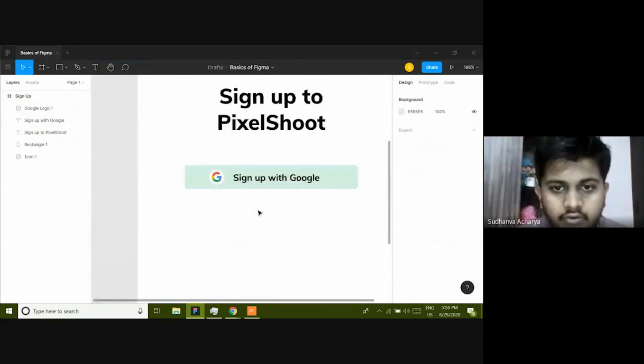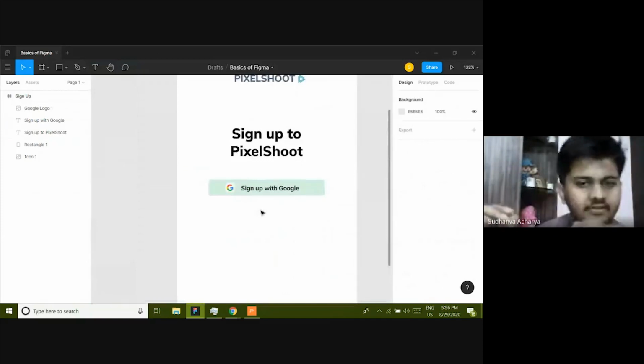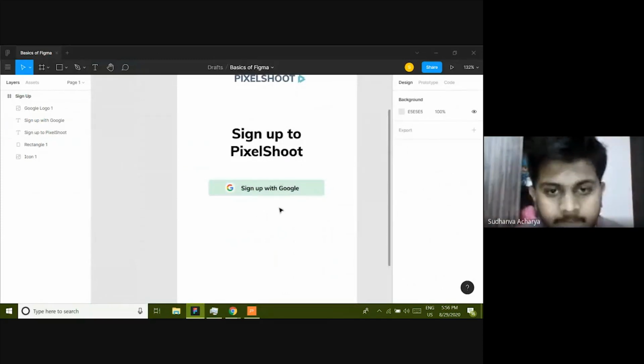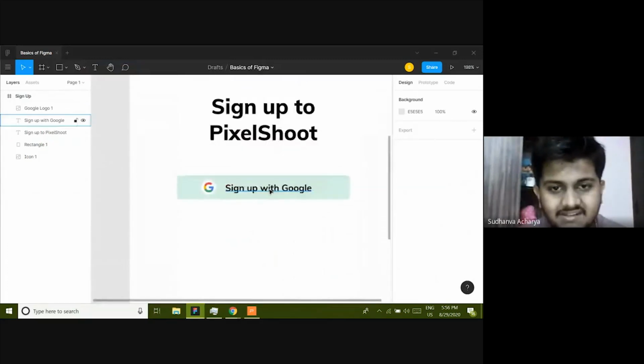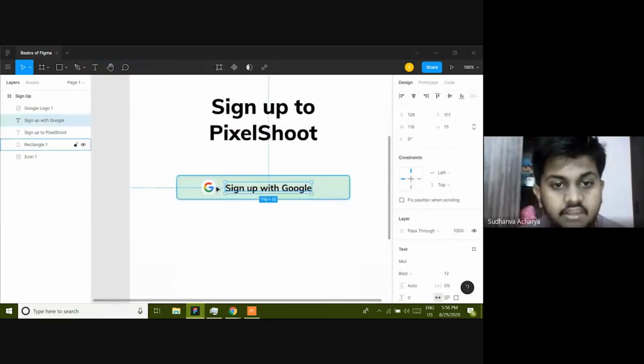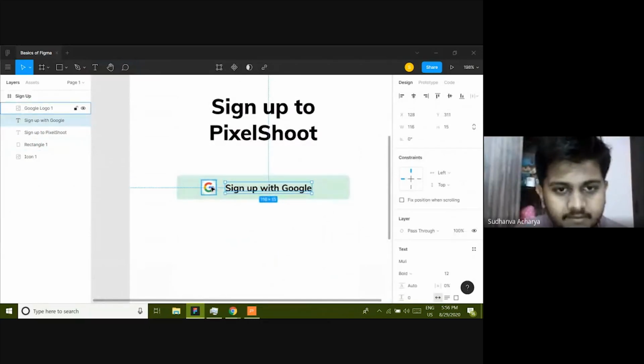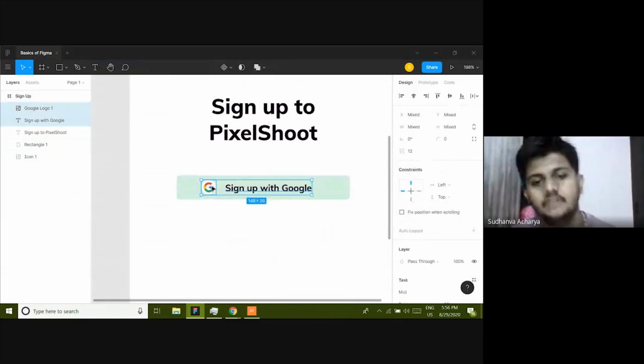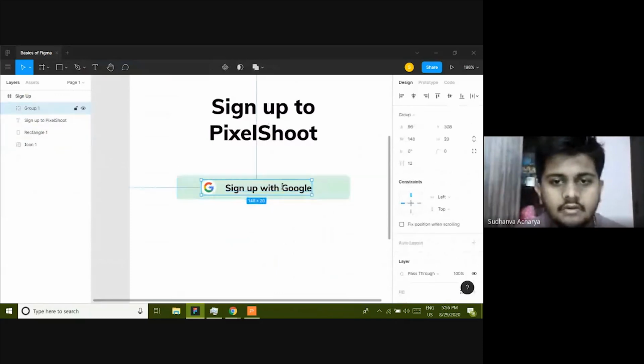And then what I could do is group sign up with Google as well as the Google logo, so that I can move them easily all together. So how to do grouping? Just click on the text, shift-click on whatever you want to group with, and then press Ctrl+G on your keyboard. Or else you could also right-click.